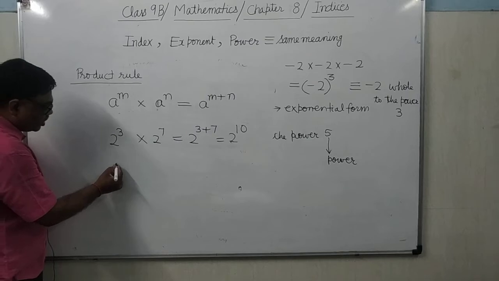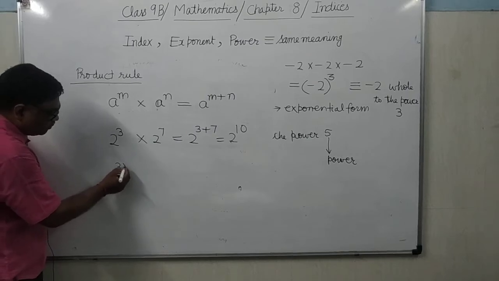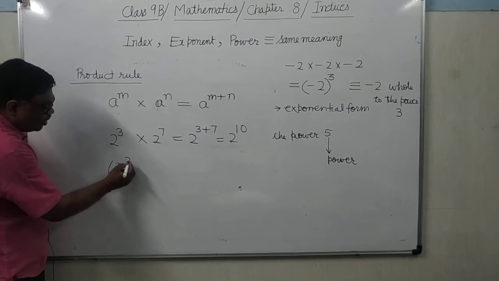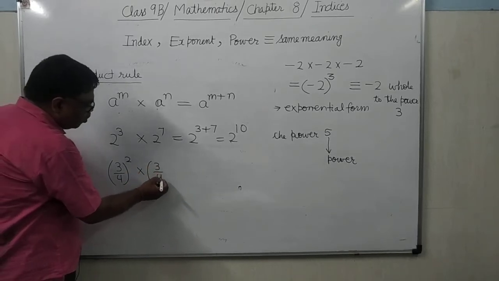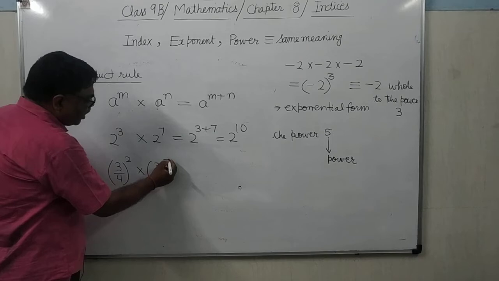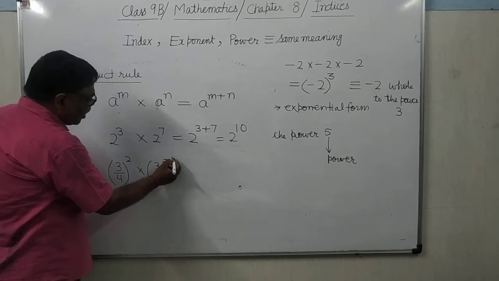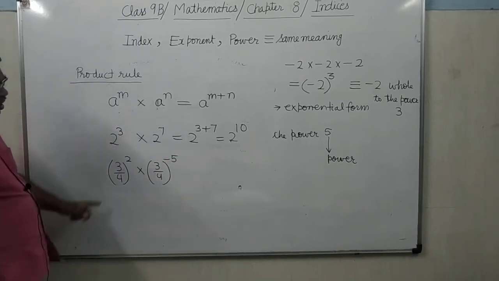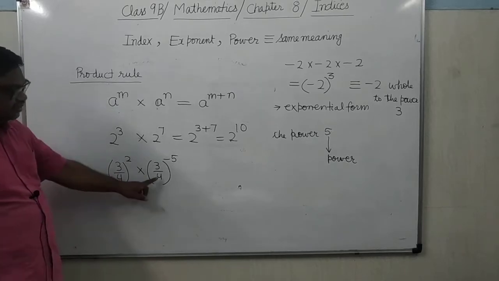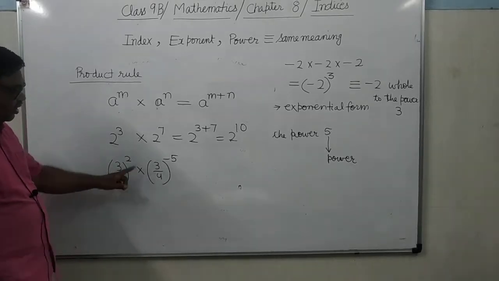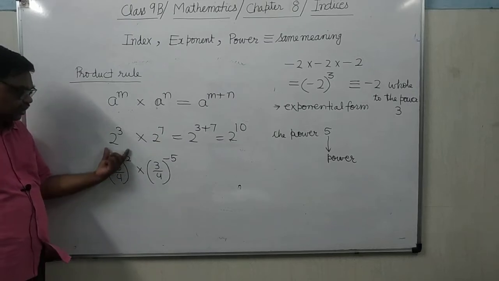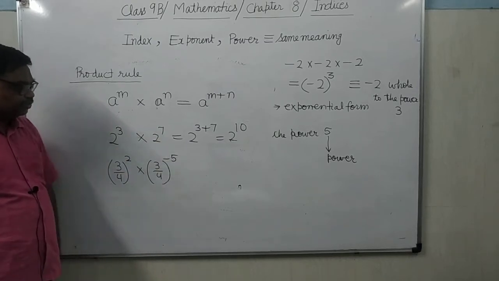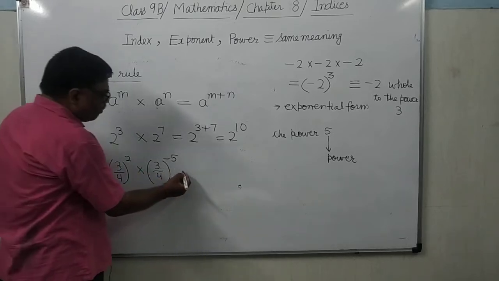Suppose it is 3 by 4 whole to the power 2 multiplied by 3 by 4 whole to the power minus 5. Here also bases are same. These two exponential numbers are in multiplication.